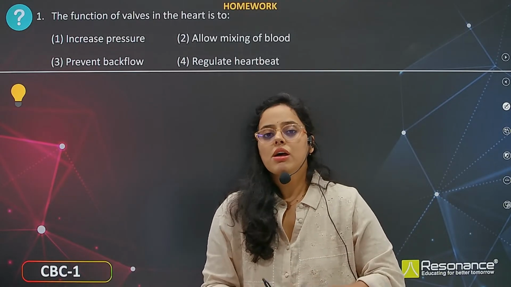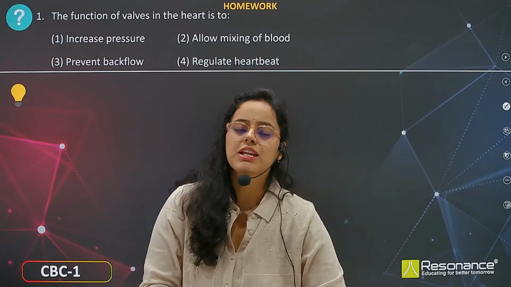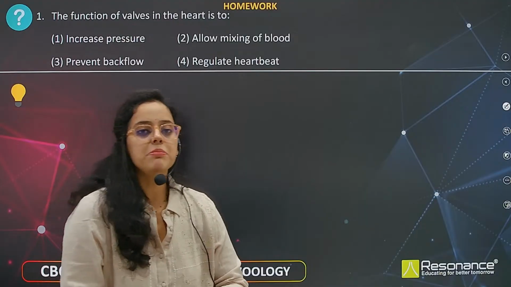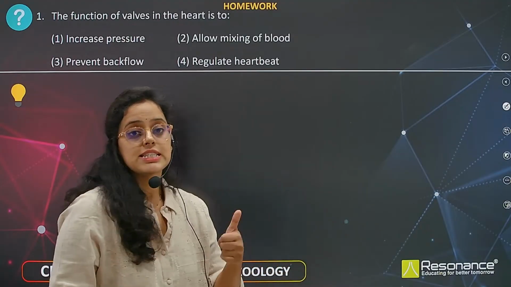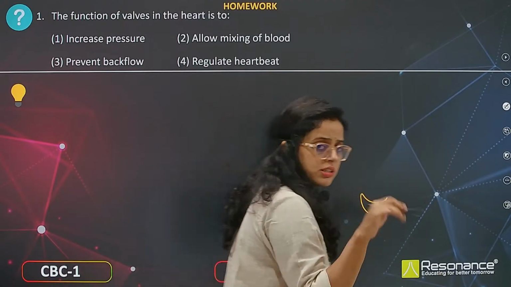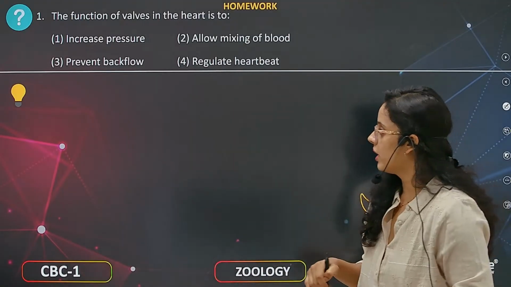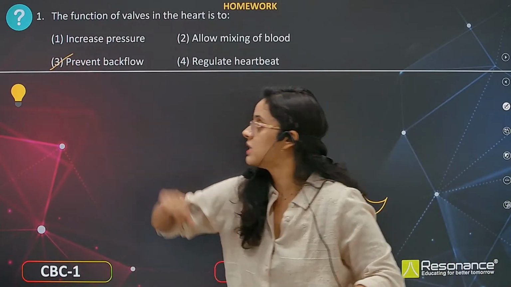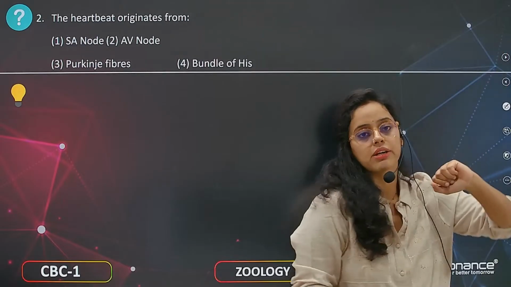We have four valves, that is tricuspid valve, bicuspid valve, aortic valve and pulmonary valve. Aortic and pulmonary valves are also called semi-lunar valves because they are in the shape of a crescent moon. Now the answer is going to be prevent backflow. Now moving to the next question, question number 2.